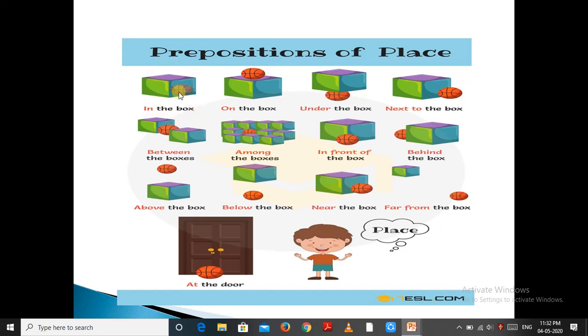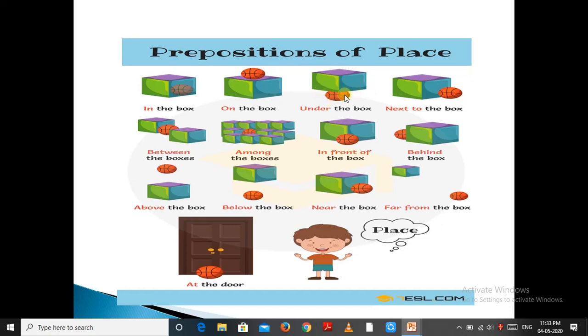The position of the ball is inside the box. The ball is on the box. The position of the ball is on top of the box. The ball is under the box. Here we can see how the ball is under and it is almost touching the box.